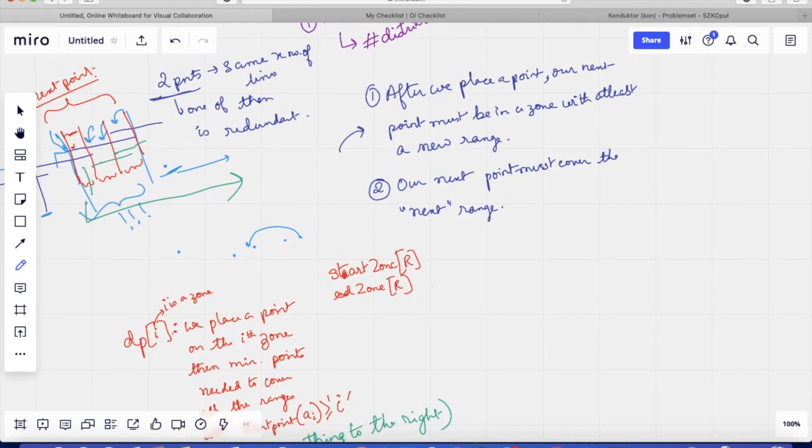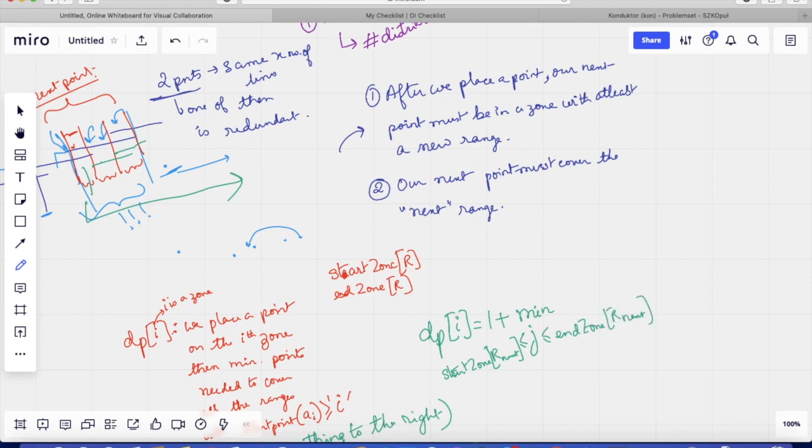So what will the DP look like? The DP transition: dp[i] equals 1 plus min over j, where j will vary between start zone of R next and end zone of R next.